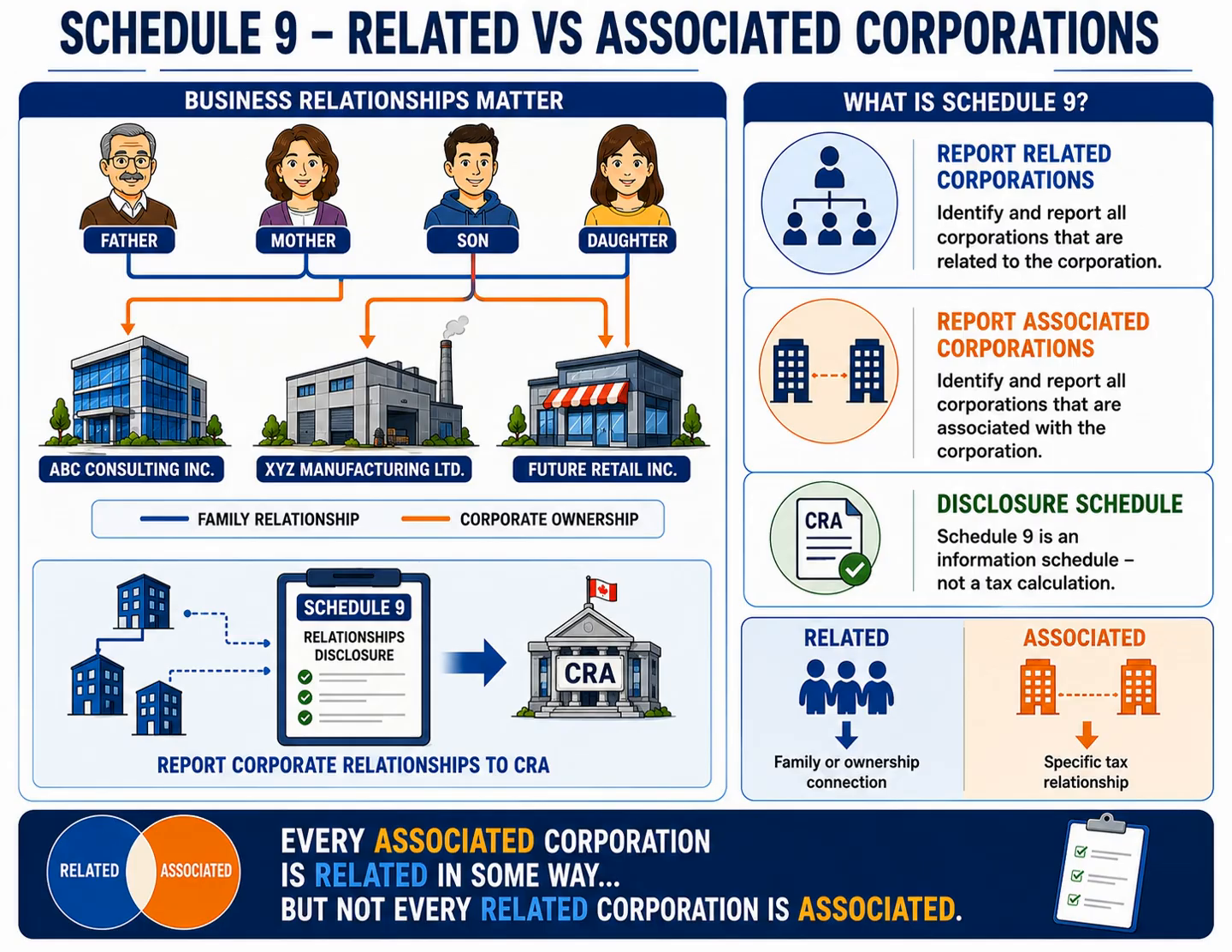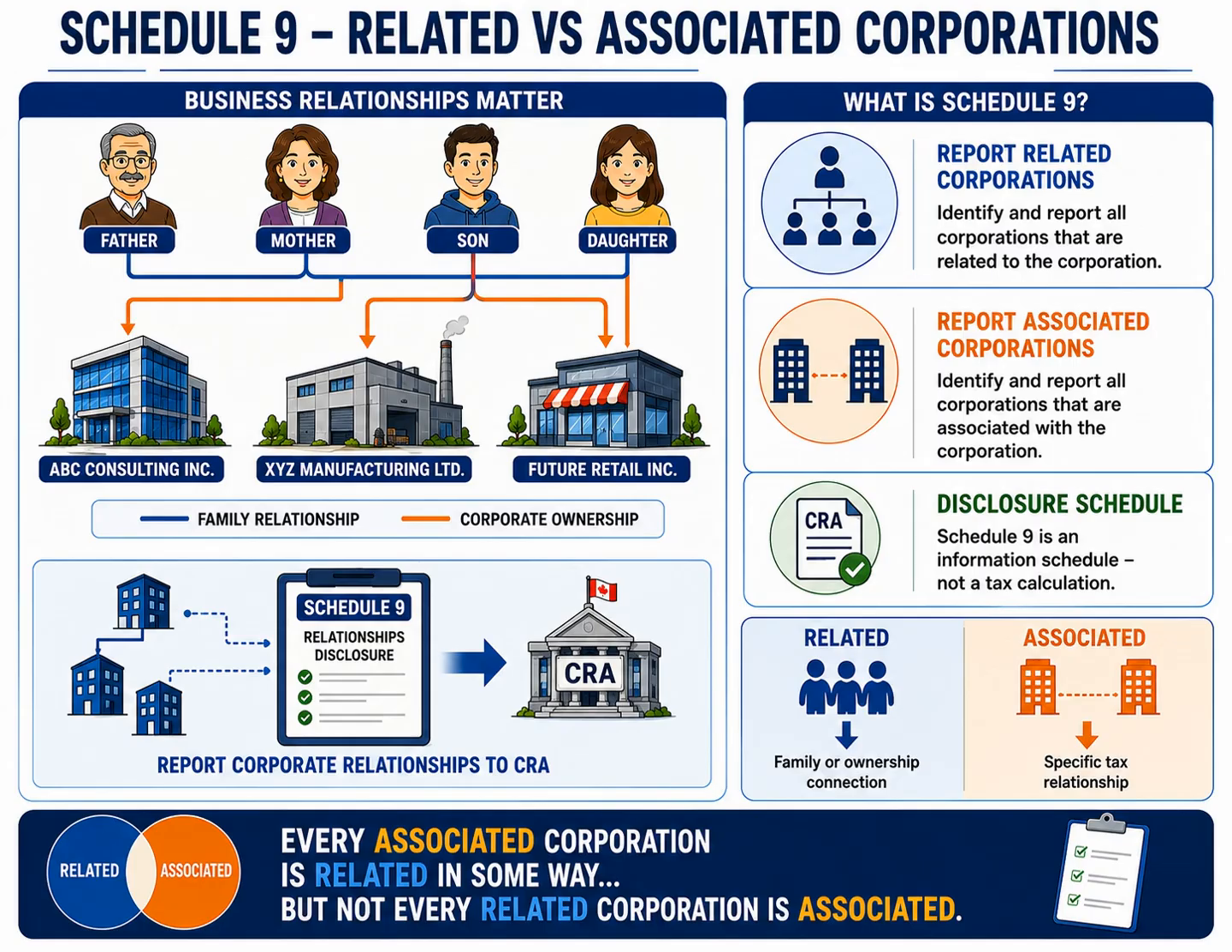corporations. Associated corporations are a more specific concept. They are corporations that meet certain rules under the Income Tax Act, usually because they are under common control or satisfy specific ownership tests. These relationships are important because associated corporations are subject to special tax rules, such as sharing the small business deduction limit. This is why Schedule 9 exists.